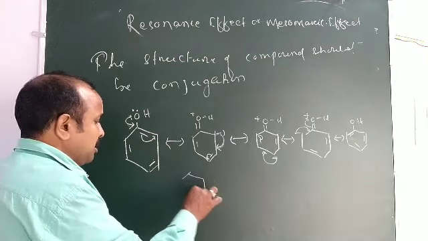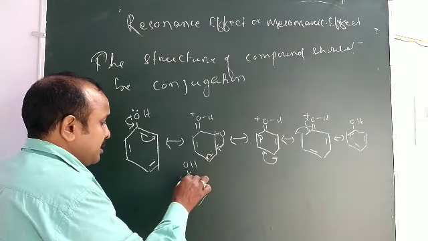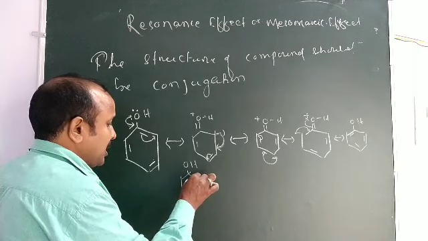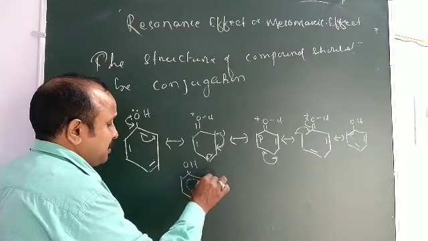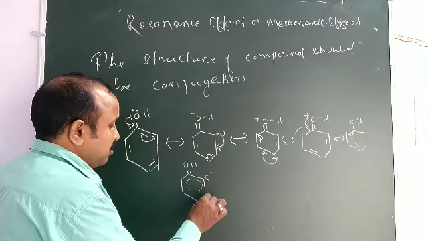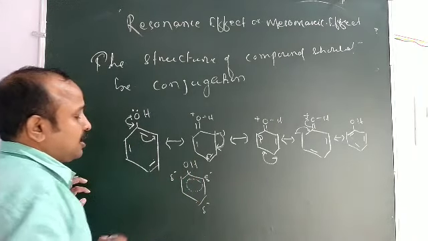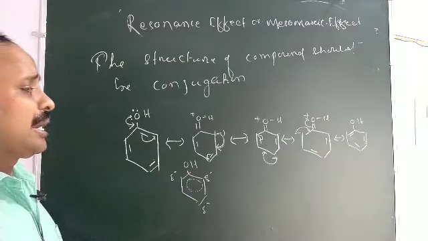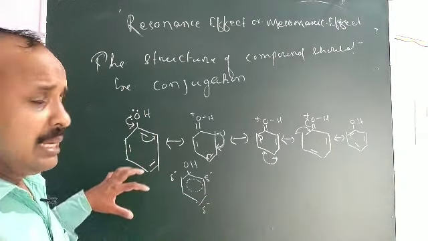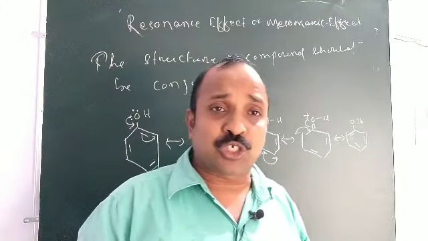And it can also be drawn as the resonance hybrid. The double bond present may be in this position, this position, this position, like that. And the partial negative charge is in the ortho position or para position, not in the meta position, only ortho and para positions, maybe this position or this position or this position. This is all about the resonating structure.